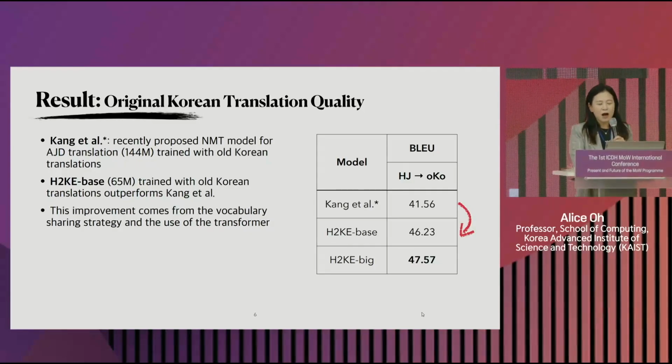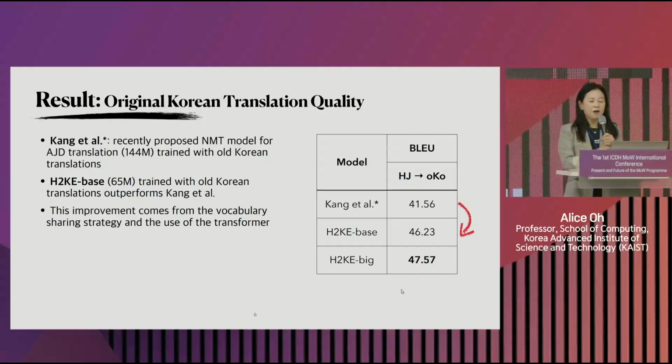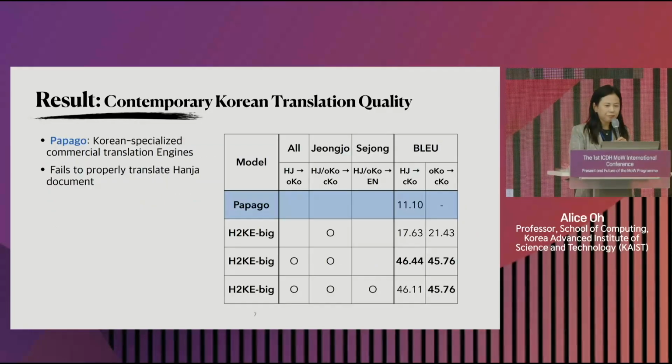And then when we try with a larger data set, combining the three different data sets that we have, we get like the best model you can possibly get for translating into Old Korean for now.